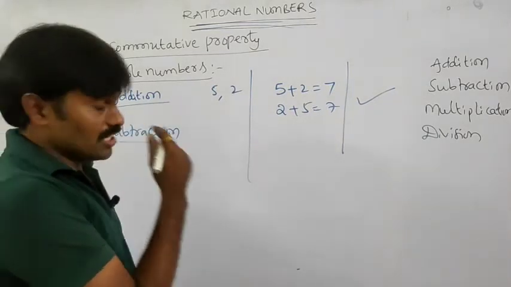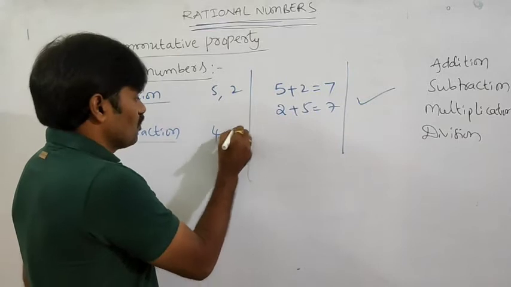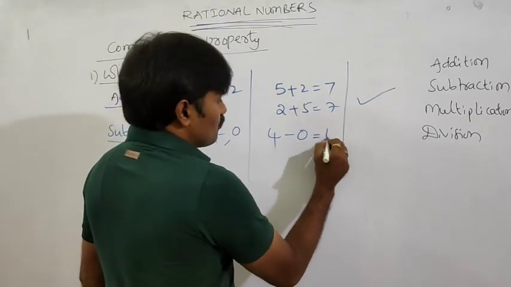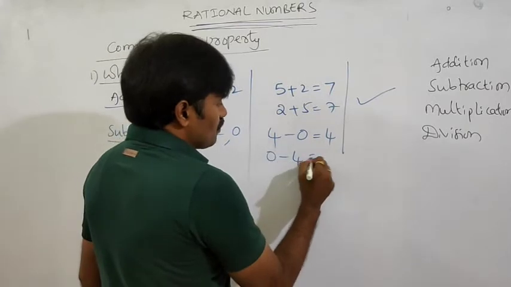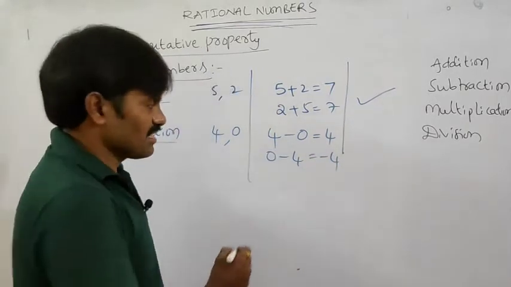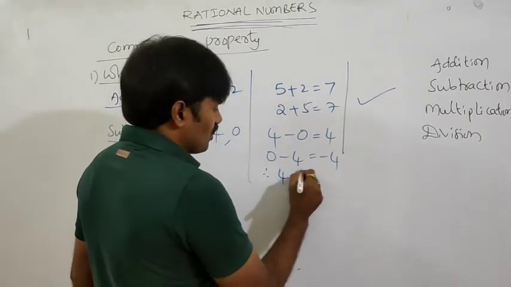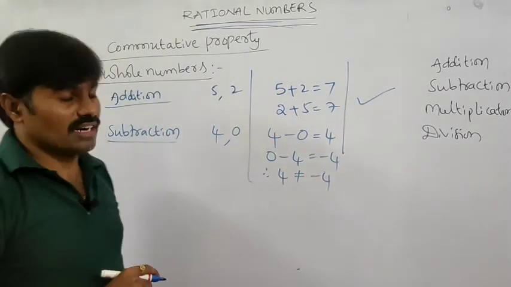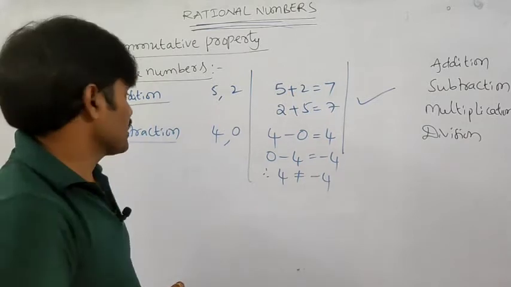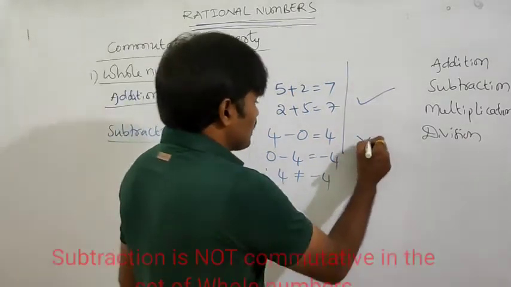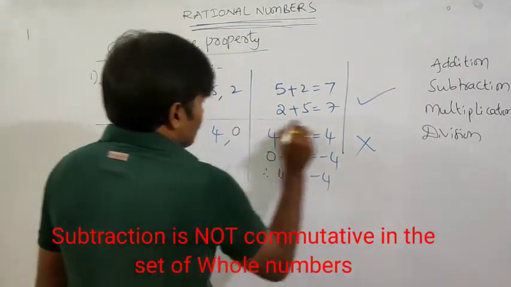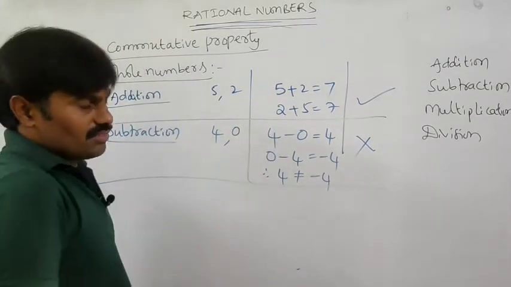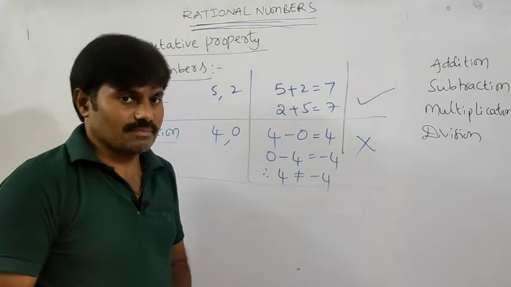For example, I am taking two numbers, 4 and 0. 4 minus 0 is 4 itself. 0 minus 4 is minus 4. Are these two results the same? No. So 4 is not equal to minus 4. So does the commutative property hold under subtraction for whole numbers? No, it is not satisfied. That means in the case of subtraction, you have to follow some order; then only the result is the same.